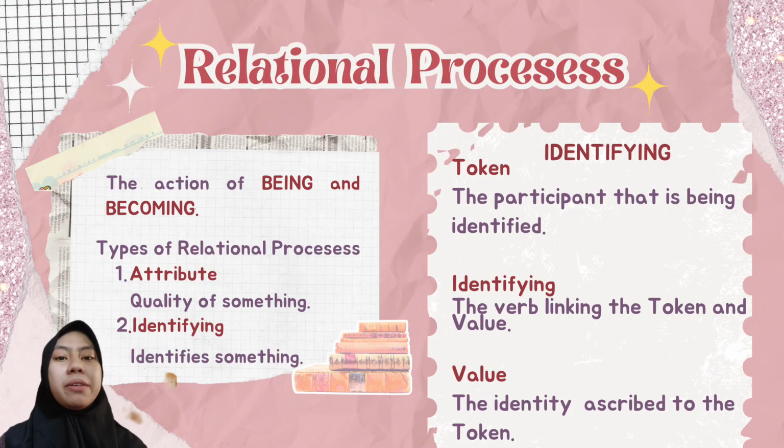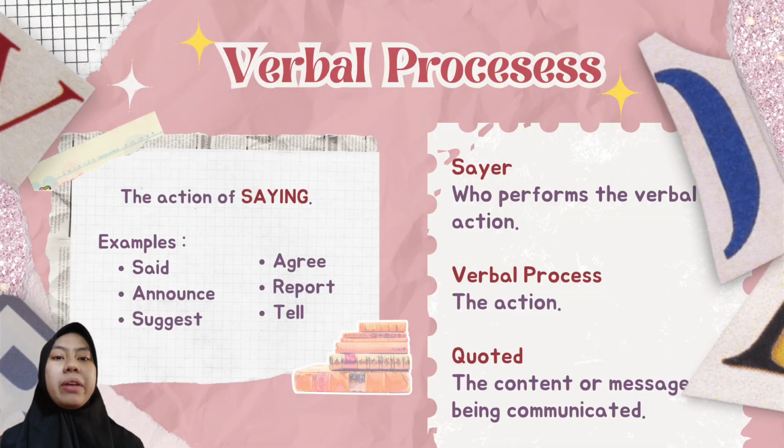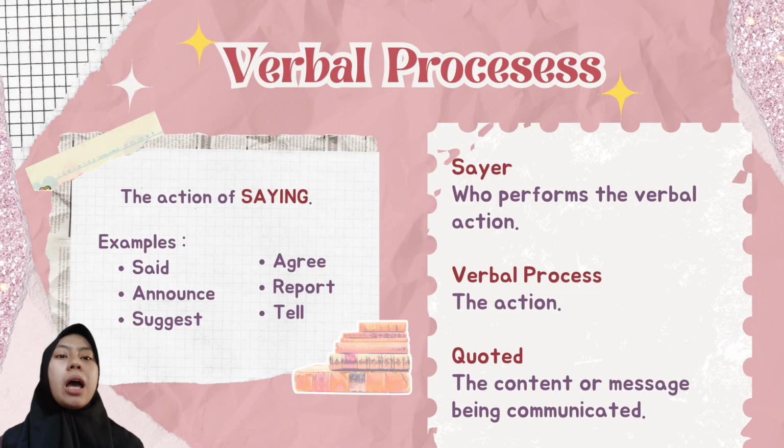Meanwhile, in identifying relational processes, the transitivity structure includes the token, or the participant that is being identified. Second is identifying process, or the verb linking the token and value, and also value, the identity ascribed to the token.